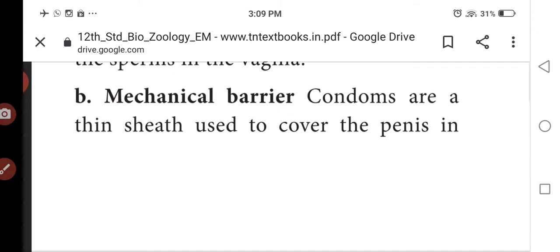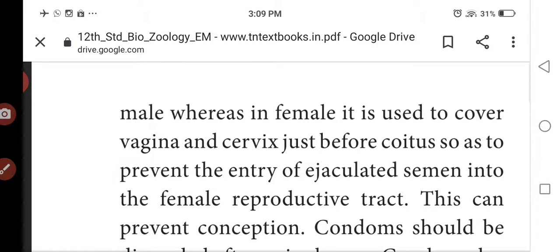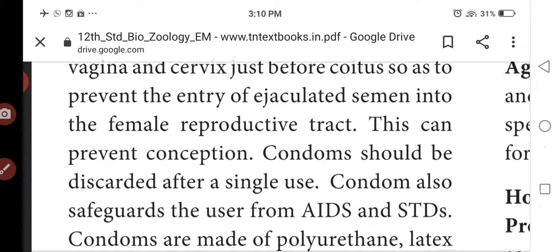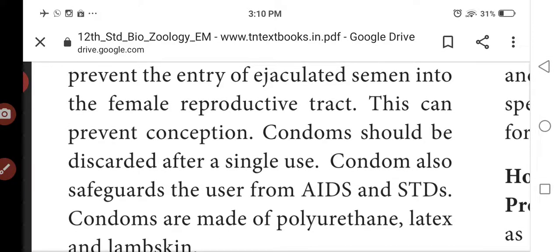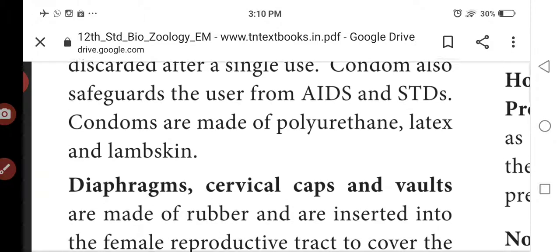Next is the mechanical barrier. Condoms are used to cover the penis. The female condom is used to cover the vagina and cervix. During coitus, it prevents the entry of ejaculated semen into the female reproductive tract, so it is not transmitted from male to female. A condom should be discarded after a single use. It also helps prevent AIDS and STDs, the sexually transmitted diseases. Condoms are made of polyurethane, latex, and lambskin.